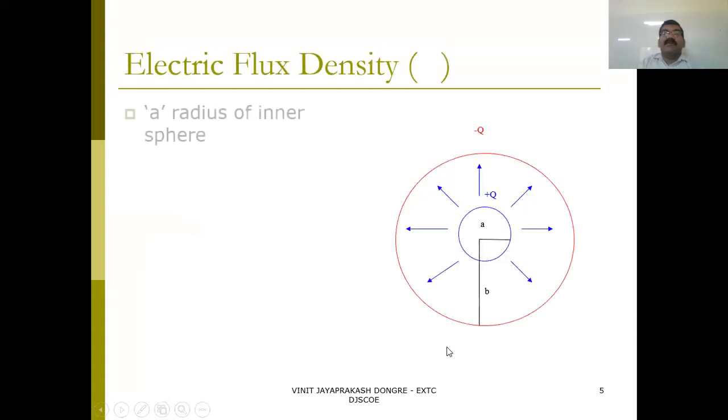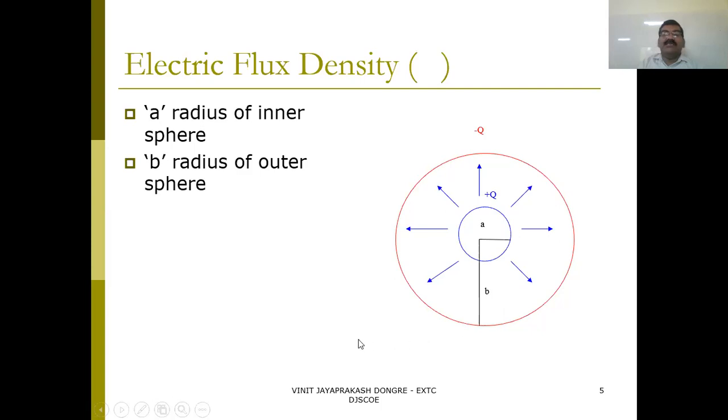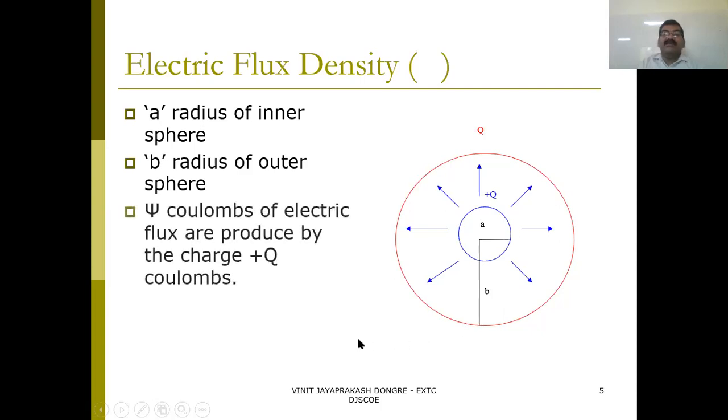Now we have to develop the formula for the electric flux density. The inner radius of the sphere is A, the outer sphere radius is B, and psi Coulomb of electric flux is produced by the charge plus Q, which is inside.